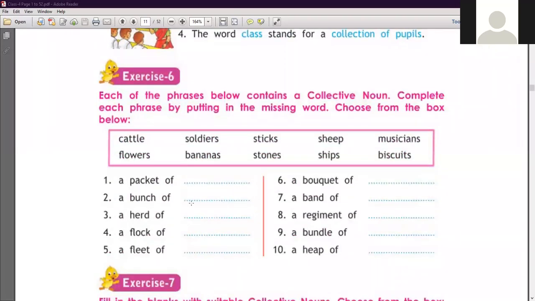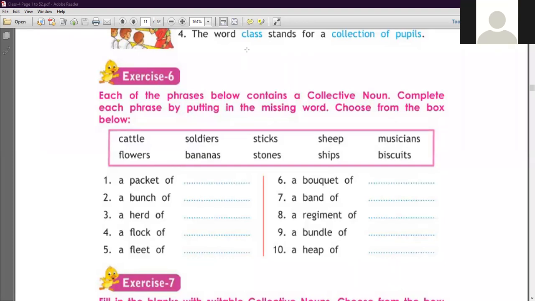Okay, so exercise number 6 is related to a collective noun. Each of the phrases below contains a collective noun. So complete each phrase by putting in the missing word. अब इसके अंदर एक word miss है. So you have to choose from the box below. The words are given in this box. So student, let's start the exercise.